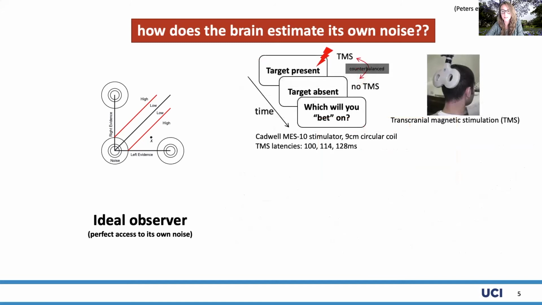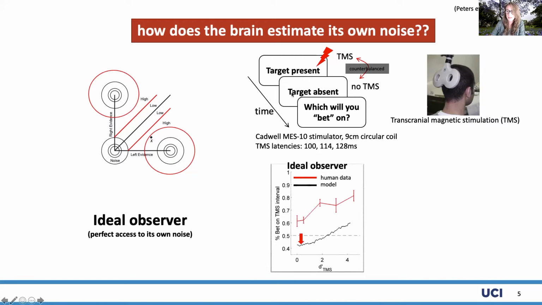But let's make sure that's the case, especially if we abruptly increase the amount of noise in the system, like this. We can use a single pulse TMS to add noise to primary visual cortex using a similar paradigm as before. We zap you when there's a target, and we don't zap you when there is no target. But now this ideal observer fails. The model predicts that TMS injected noise ought to decrease both performance and confidence, see here in the black line. But the humans, the red line, do the opposite. They increase their confidence even as the noise made them worse at the task.